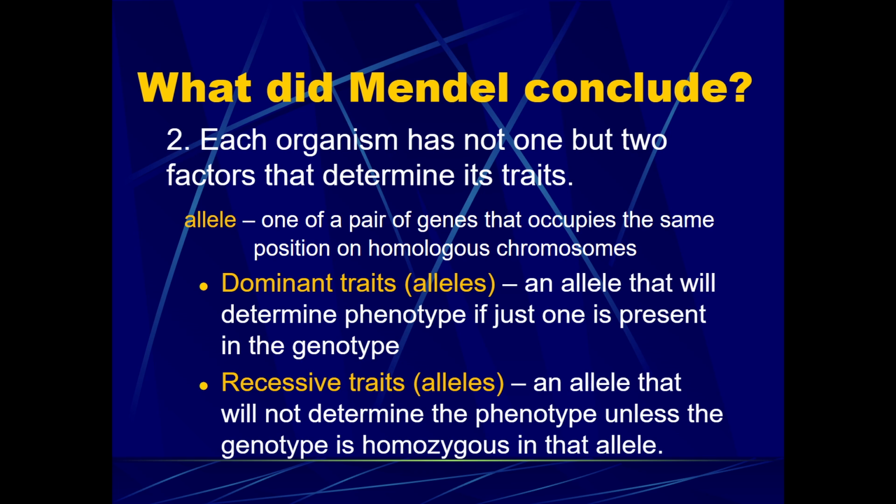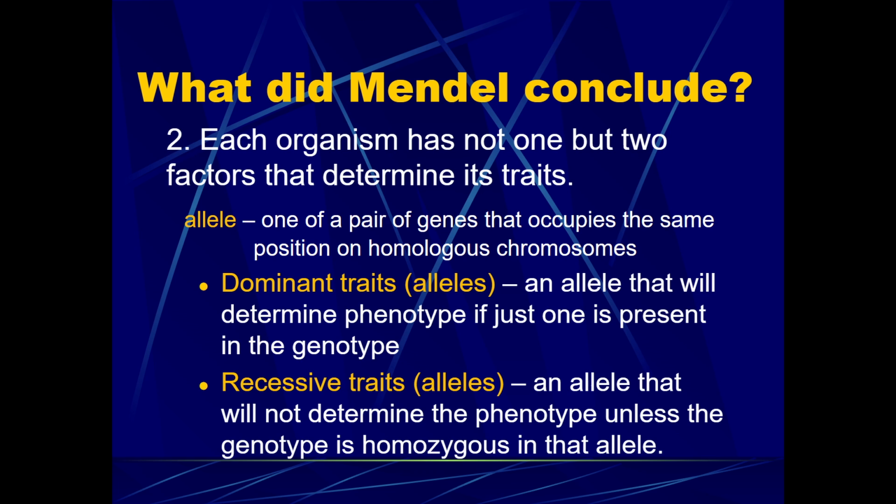So he also concluded that each organism has not one, but two factors that determine its trait. And this really underlies a lot of modern genetics. He called these two factors that determine its trait, basically different types of genes, alleles. One of a pair of genes that occupies the same position on a homologous chromosome, that's an allele. It's a type of a trait. For example, the dominant versus recessive trait, those are alleles. You can inherit one or the other from your parents.